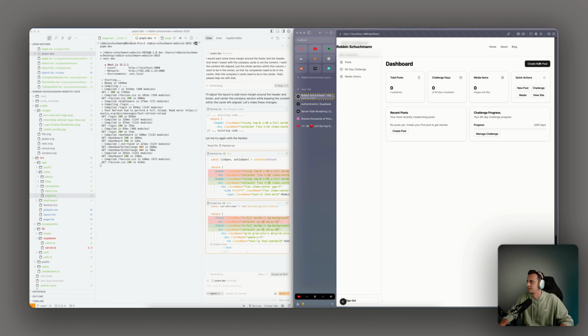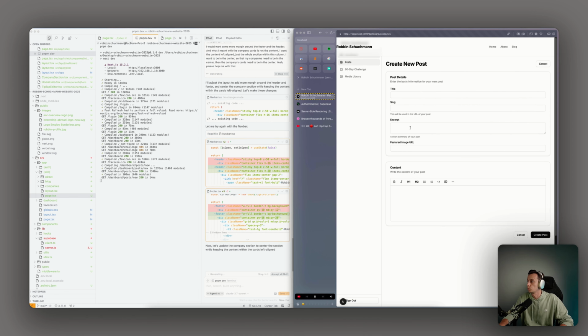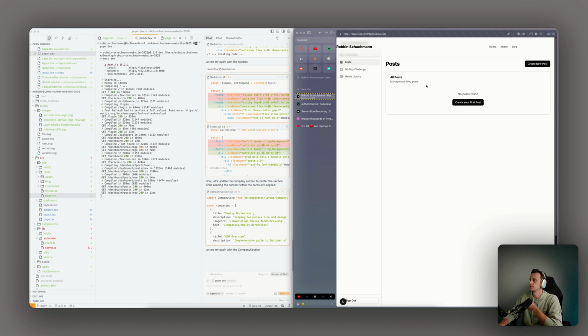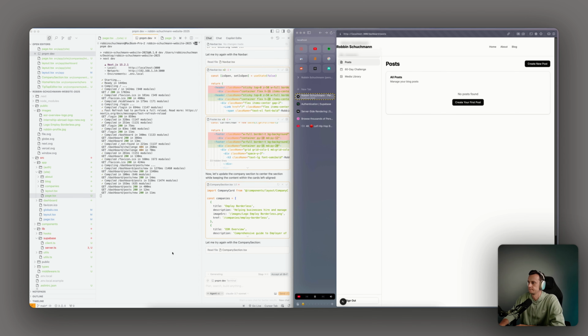Doesn't work. Create new post. Okay, that works. That's nice. It's not bad at all. Just we need to fix this menu. And it's struggling with the company section.